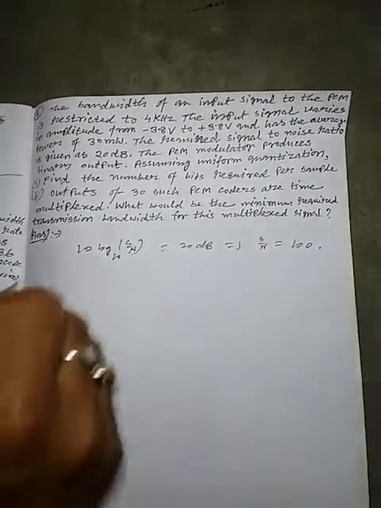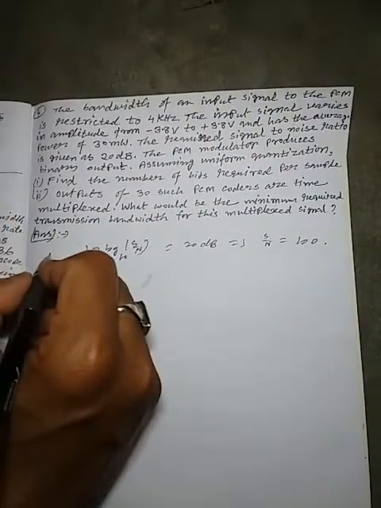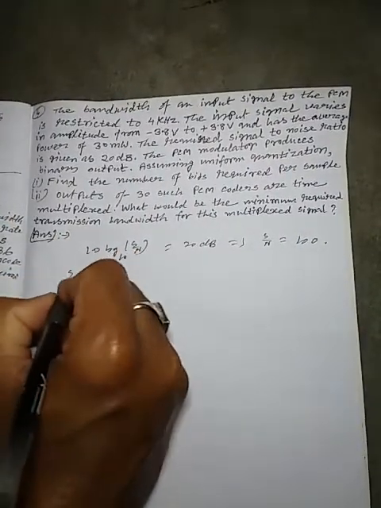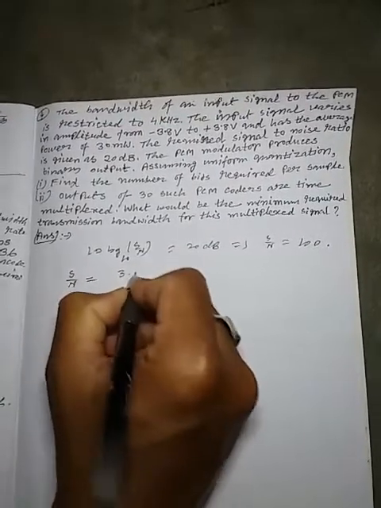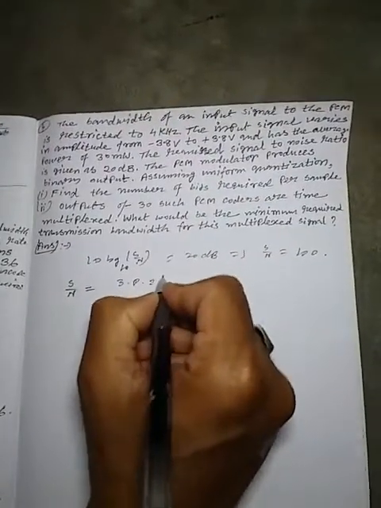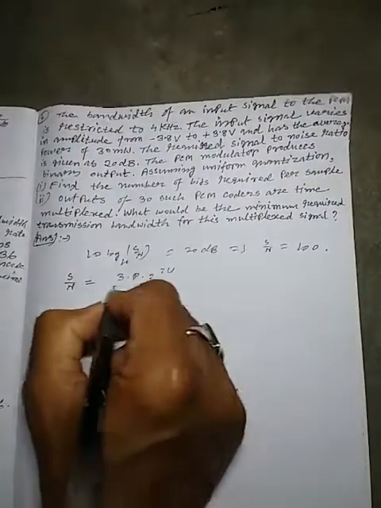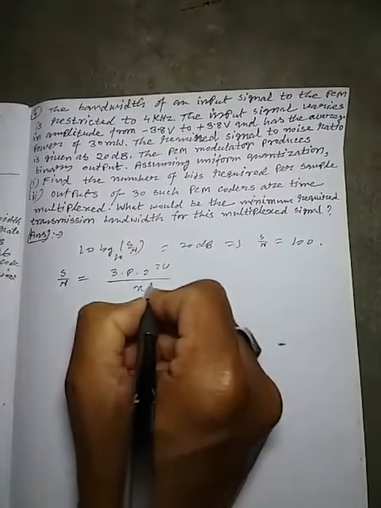Okay, again we know that the signal to quantization noise ratio is given by S by N equal to 3P times 2 to the power 2v by X max square.